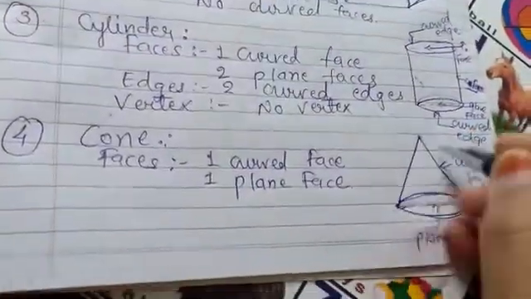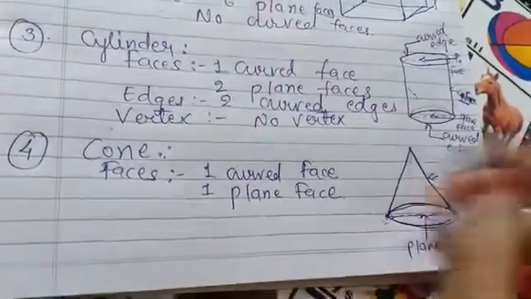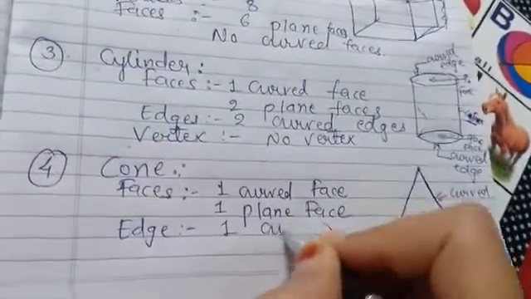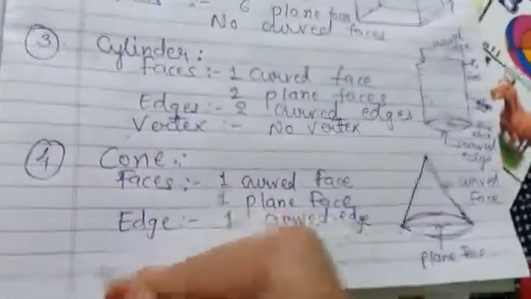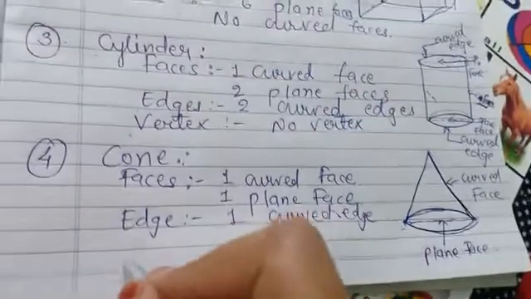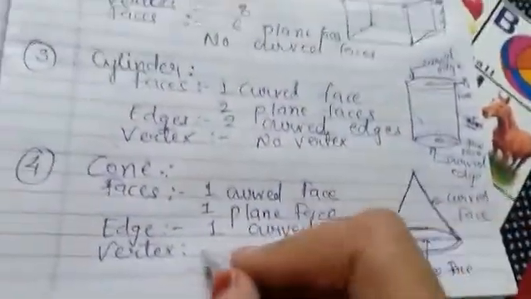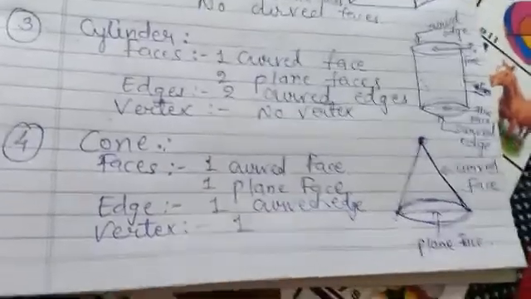Okay, this is called the edge just because two faces meet, one curved and one plane, so that will be in the form of a curve, so that is also called the edge. So one curved edge. You have to remember all these things. And the last, vertex. When two edges meet, that is called the vertex. Here you can see on the top there will be one vertex, so one vertex is available.